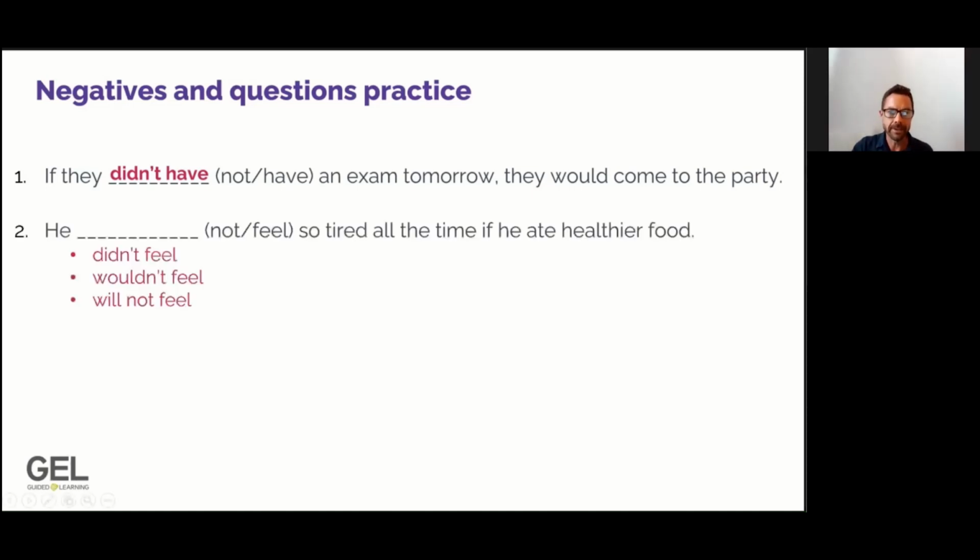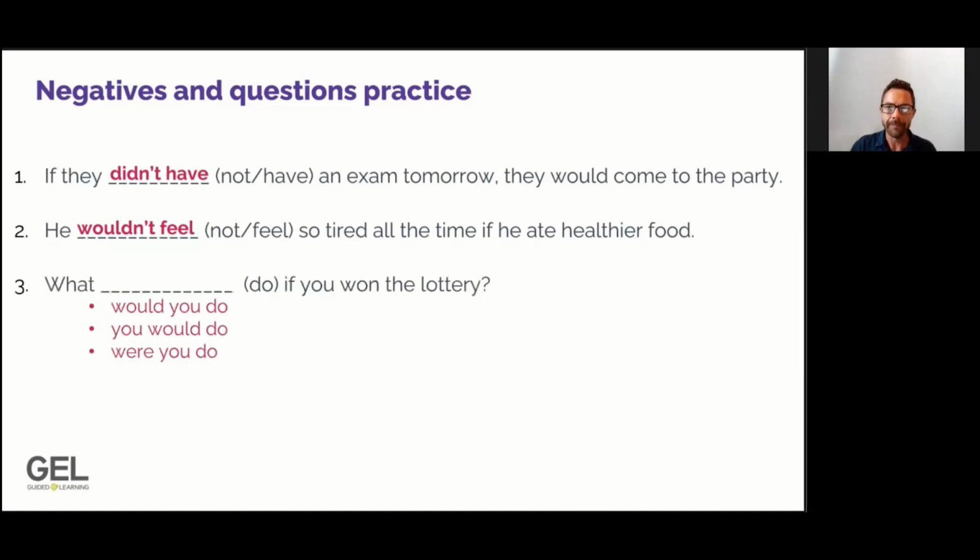Let's look at our second sentence. In our second sentence, we're going to make the main clause negative. Can you please look at the next question below the video and choose the correct option for sentence 2? So the correct choice here is he would not or he wouldn't feel so tired all the time if he ate healthier food. Number 3, we're going to create a question.